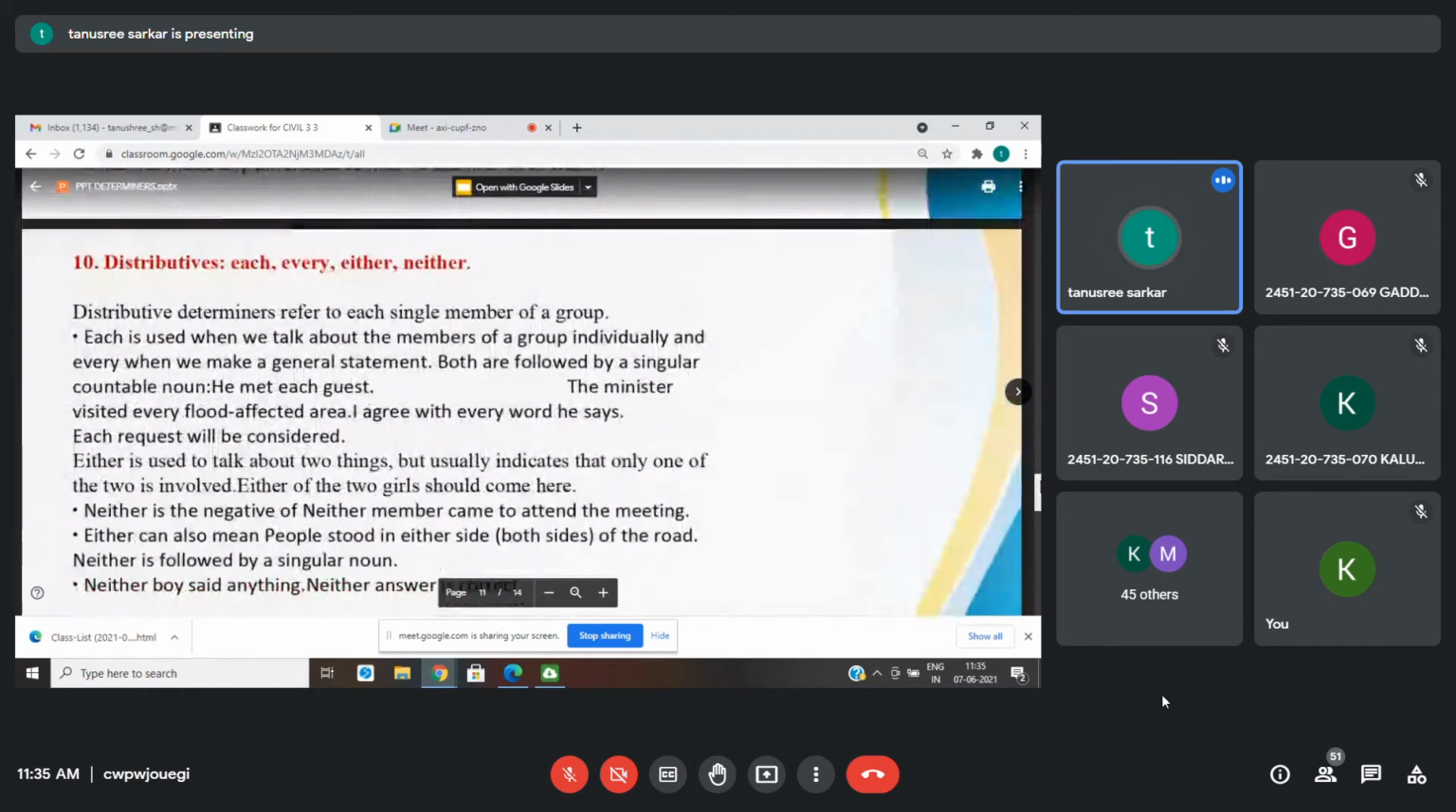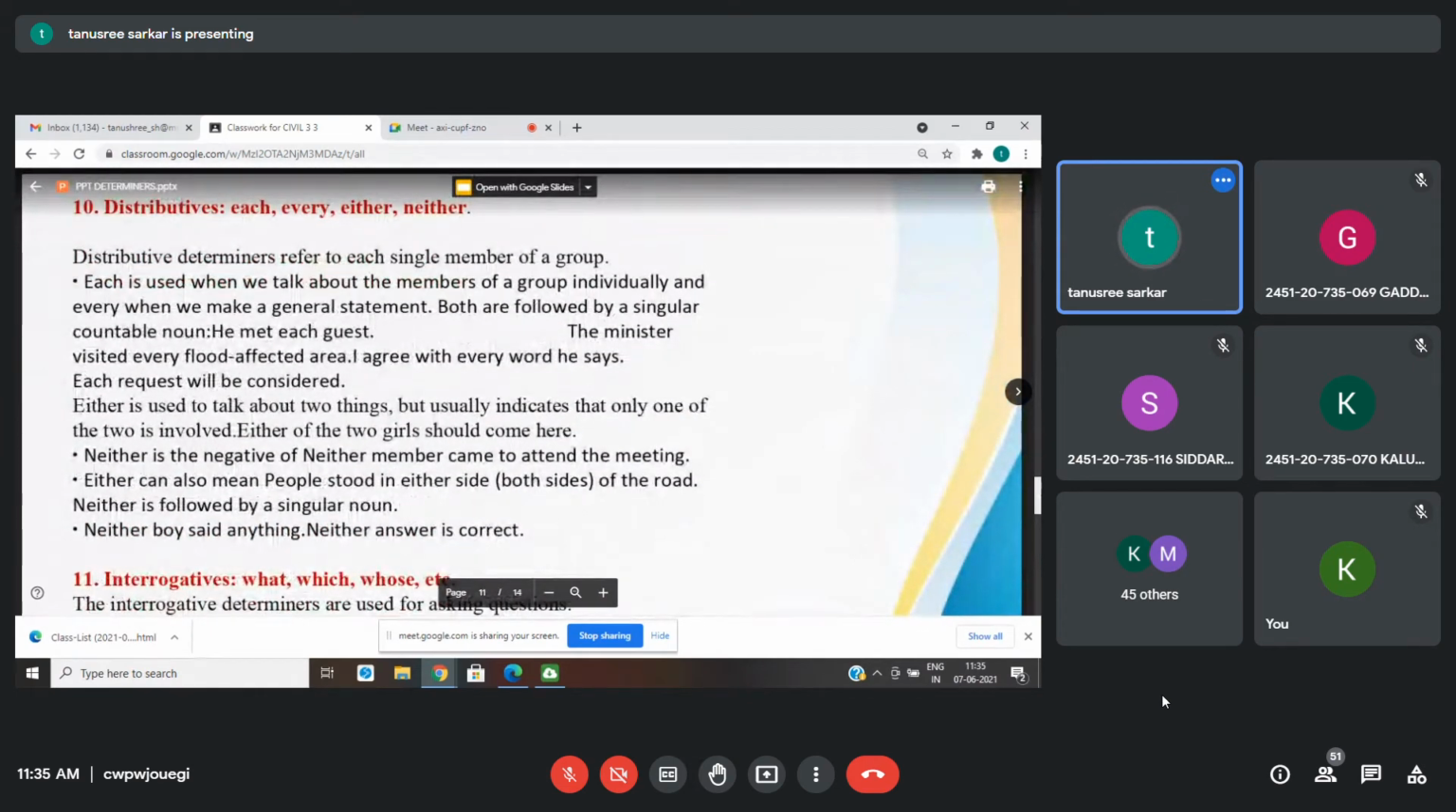Then you have the distributives. Distributive determiners refer to each single member of a group. So whenever you have distributives, it means you have a group there. Always for groups, distributives are used. So "each" is used when we talk about the members of a group individually. Always make sure that you have a group. For groups only, distributives are used. When you want to mean one particular individual from a group, then it is "each," right? If you mean all of them, then "every" you will use.